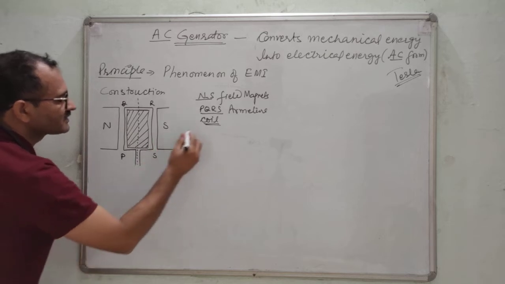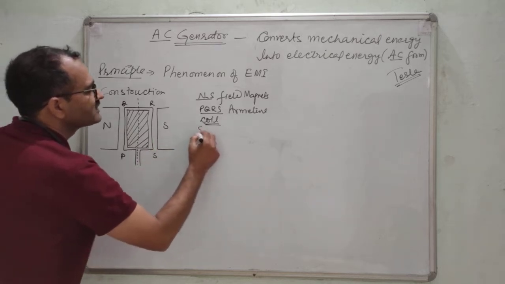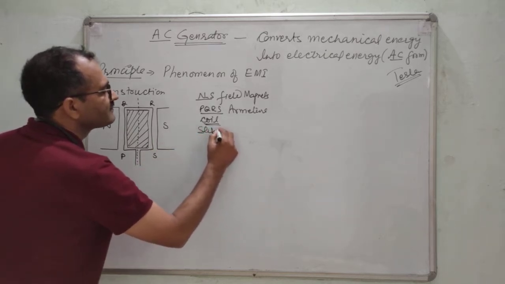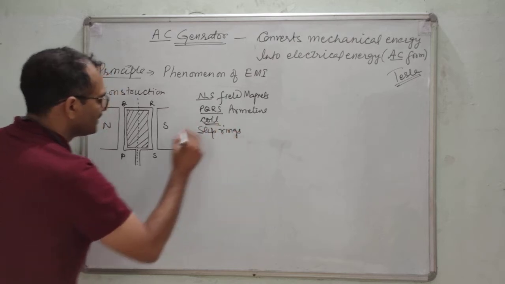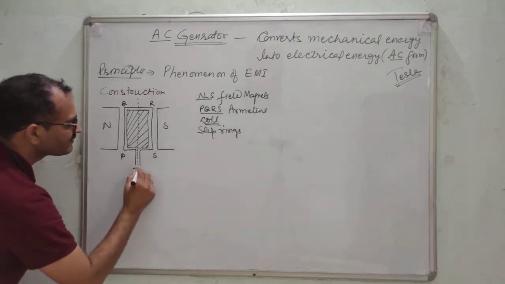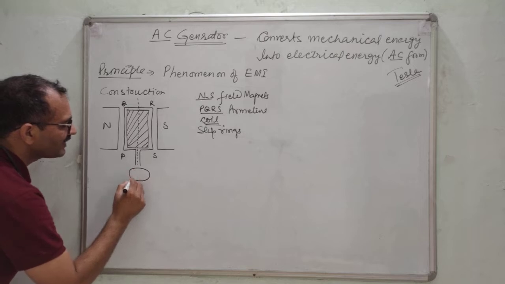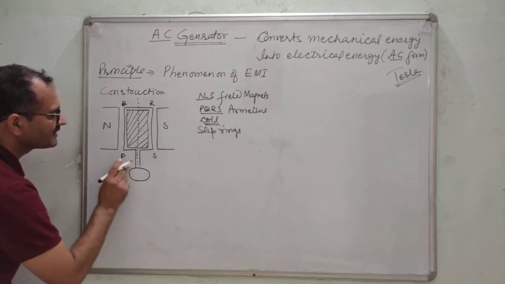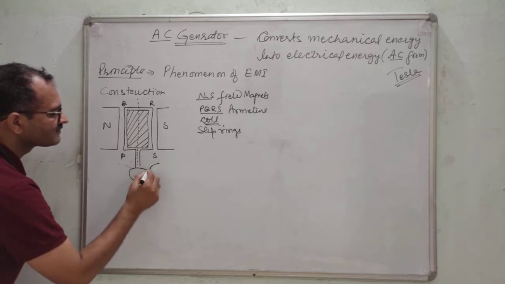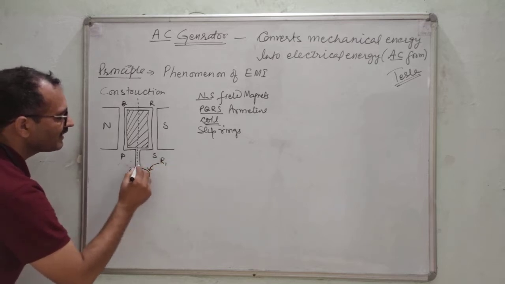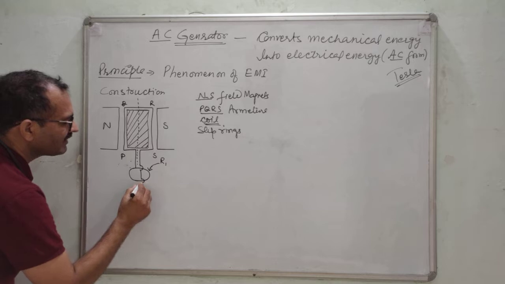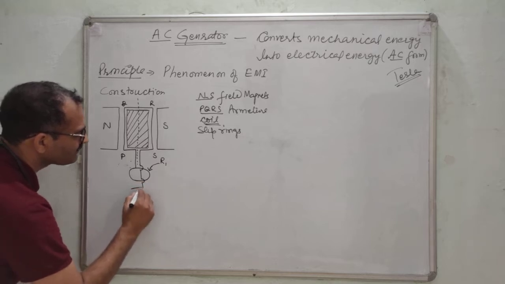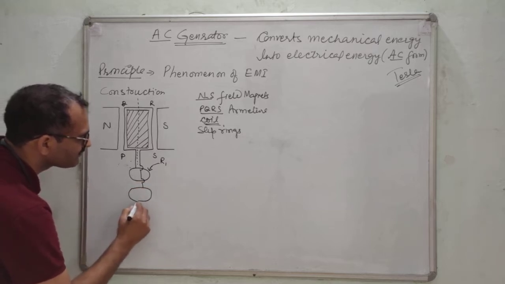The ends of this coil are connected to slip rings. Slip rings are also rotated with the same axis. This is R1 and this is R2.